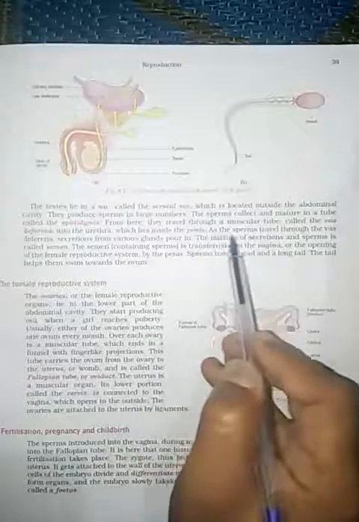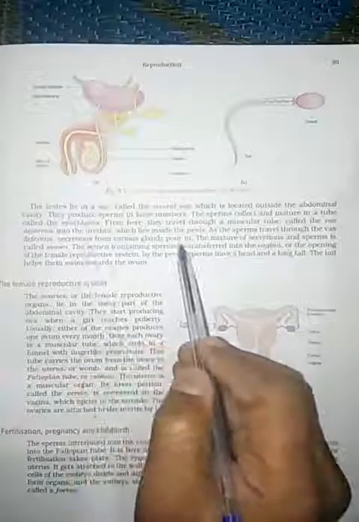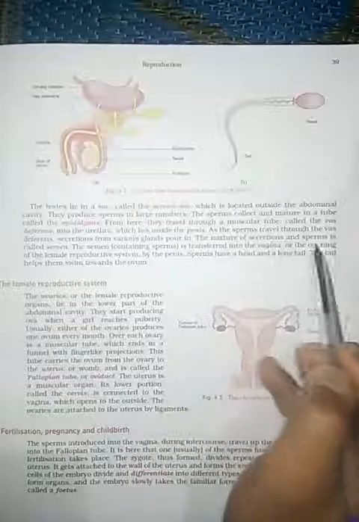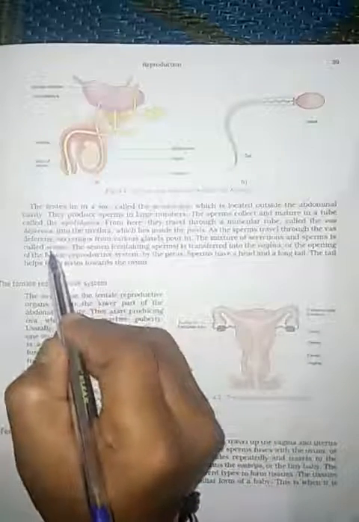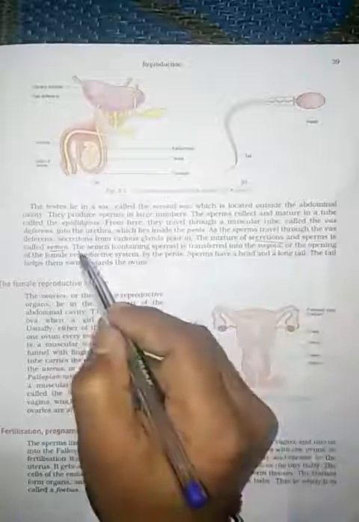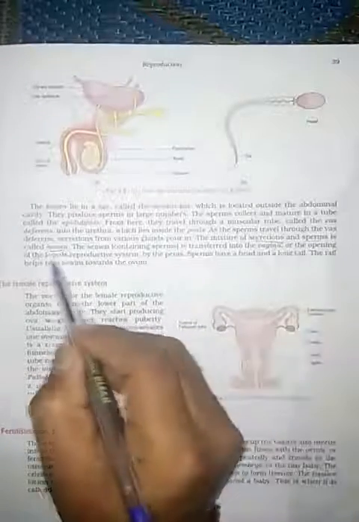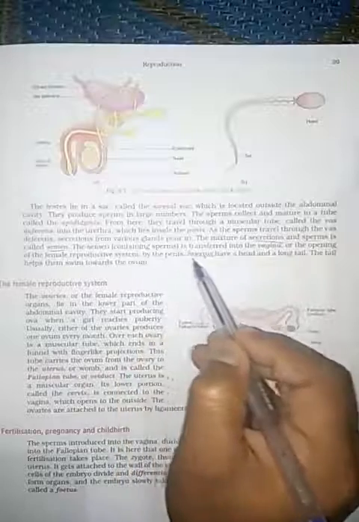As the sperm travel through the vasa deferens, secretion from the various glands pour in. The mixture of secretion and sperm is called semen. The semen containing sperm is transferred into the vagina, the opening of the female reproductive system, by the penis.